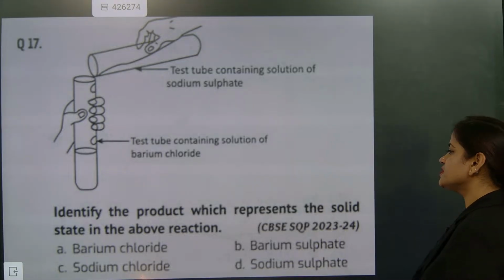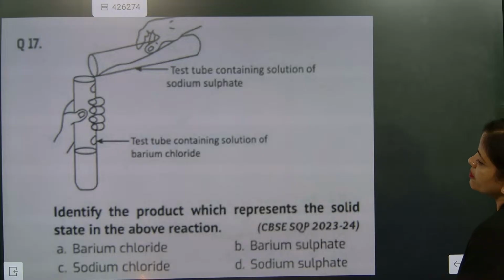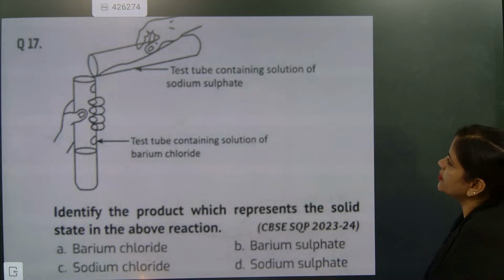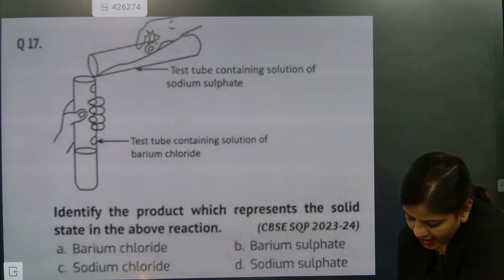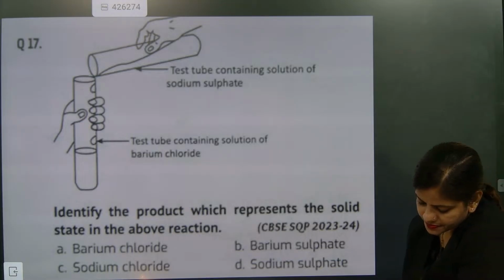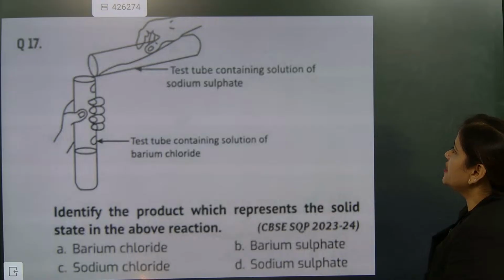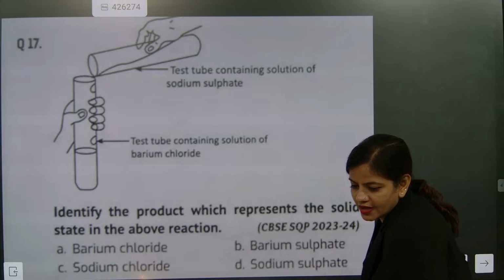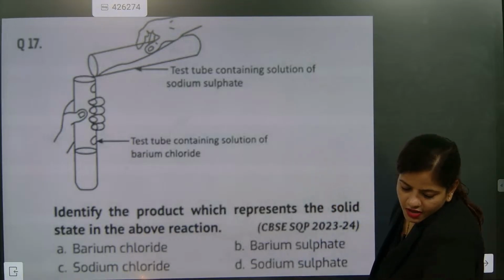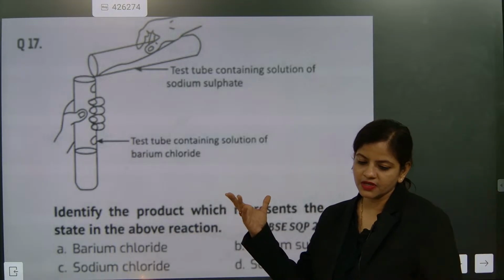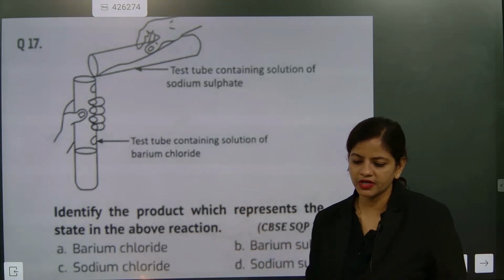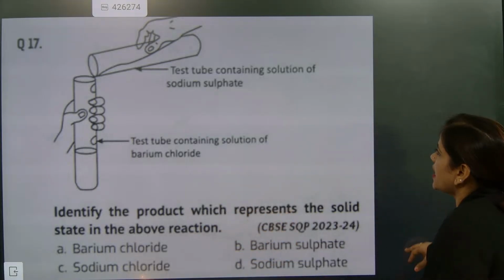Identify the product which represents the solid state in the above reaction. This is from 2023, 2024. Barium chloride, barium sulfate, sodium chloride, sodium sulfate. Which one is going to be the one? A test tube contains a solution of sodium sulfate. So sodium sulfate is there, and what you are going to add to it is barium chloride. The biggest thing is barium sulfate, absolutely correct. BaSO4, barium sulfate. This is a well-known reaction, and no other introduction is needed here. Barium sulfate reaction. Absolutely super.